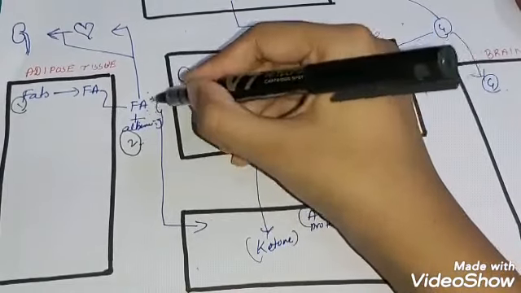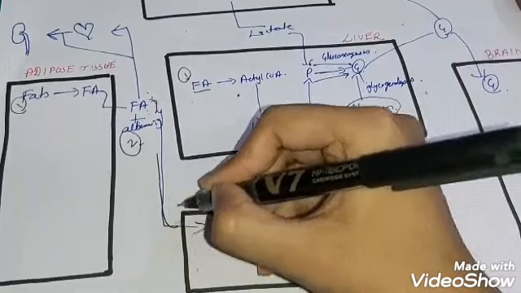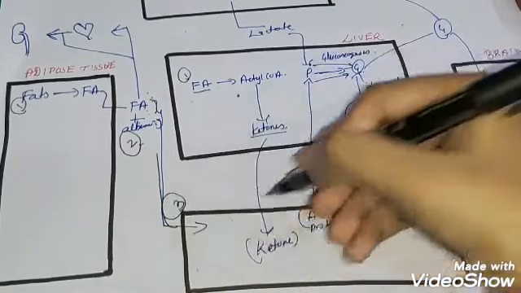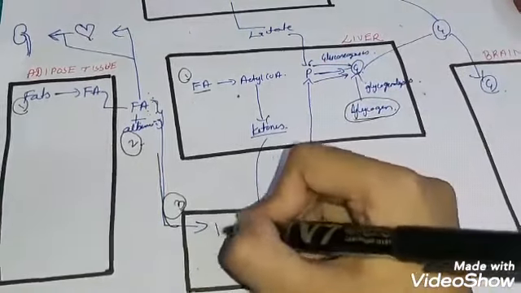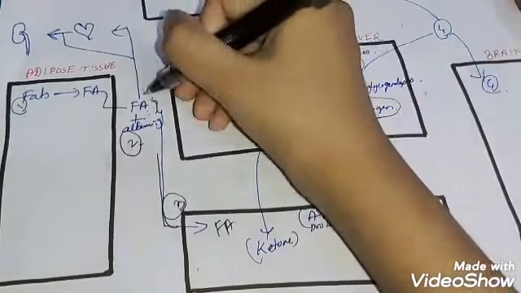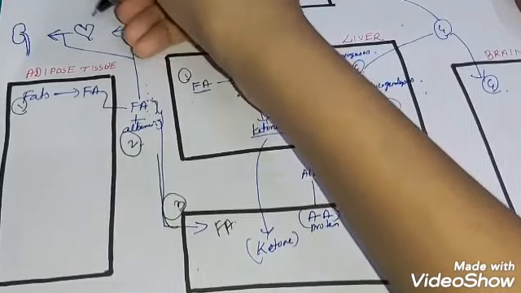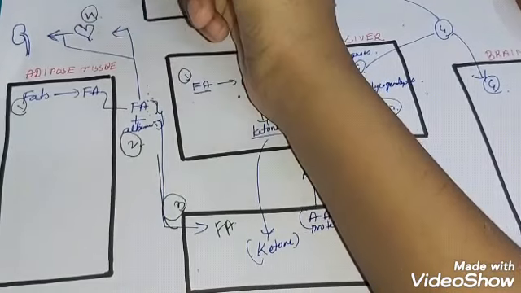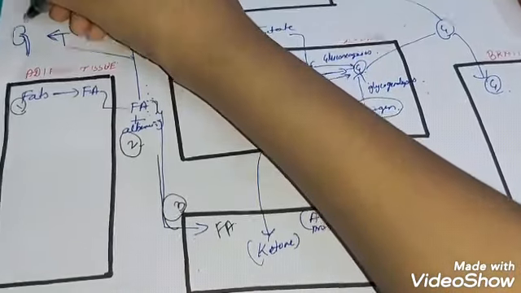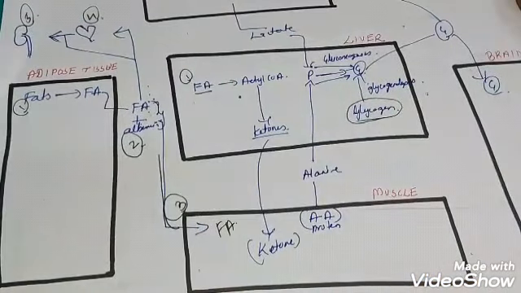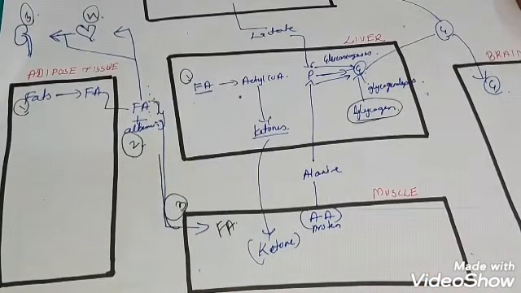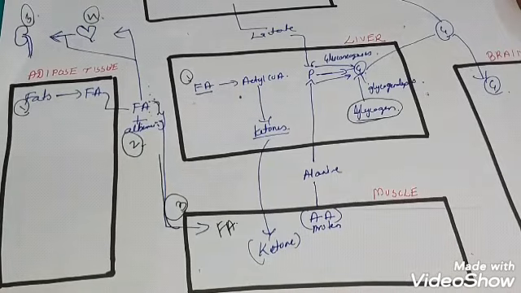It will be taken up by the muscles, which will use fatty acid for their own use. Our heart muscles depend on fatty acid, so it will be used up by heart muscles and even the kidney too. Our kidney also needs fatty acid for its energy.